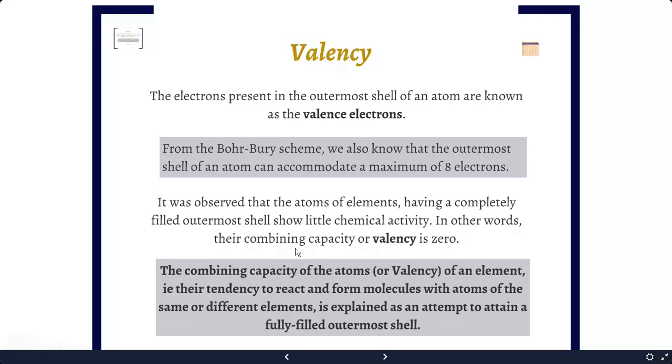In other words, their combining capacity, or valency, is 0. In simple words, you can define valency as the combining capacity. The combining capacity of the atom of an element is its tendency to react to form molecules with atoms of the same or different elements. It is explained as an attempt to achieve a fully filled outermost shell.